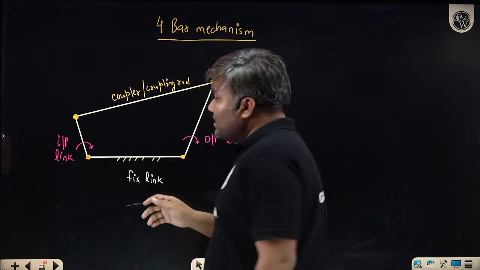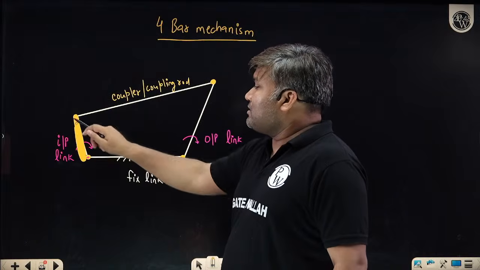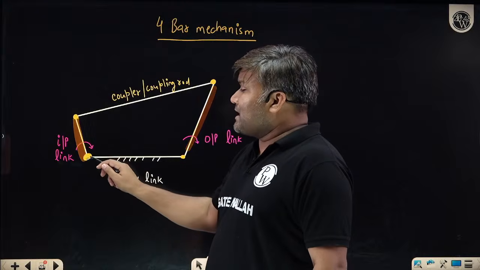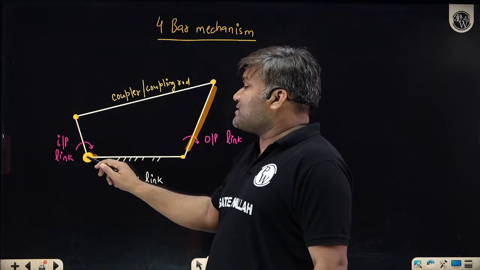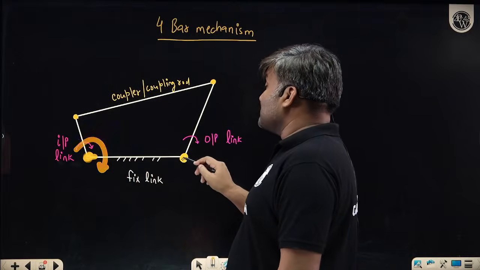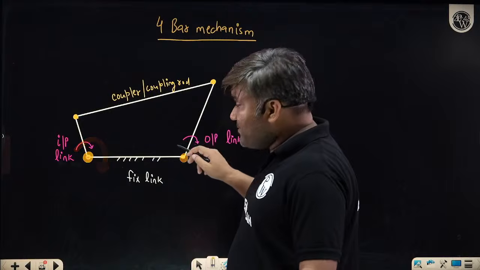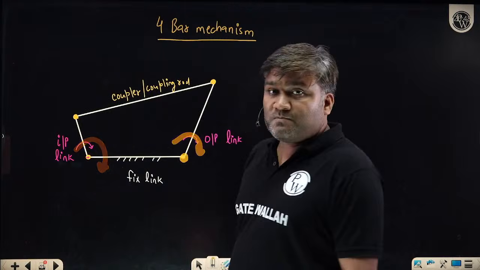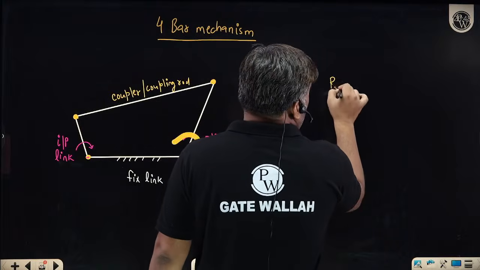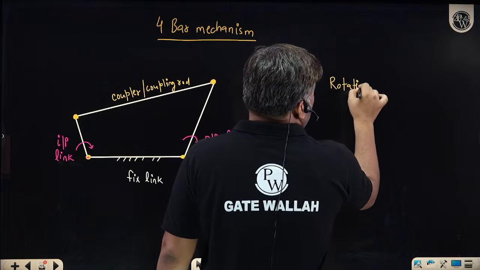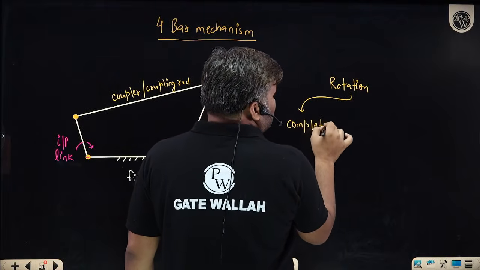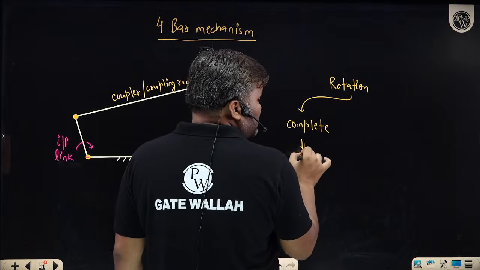I hope this is clear. Now, in this mechanism, if you look at the input link and output link motion, what kind of motions can these have? They have a pin joint here, the fixed link, this point is fixed. So with respect to the fixed point, the input link can have rotation. And the output, sir, also has a pin joint, a turning pair, so it can have only rotation. If any link has complete rotation, then I will call it a crank.